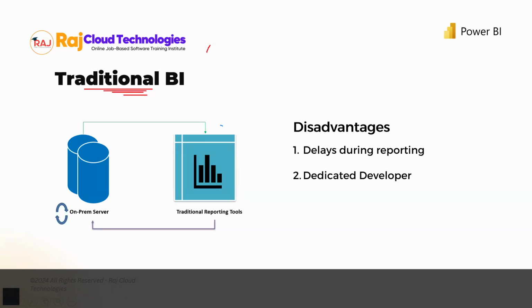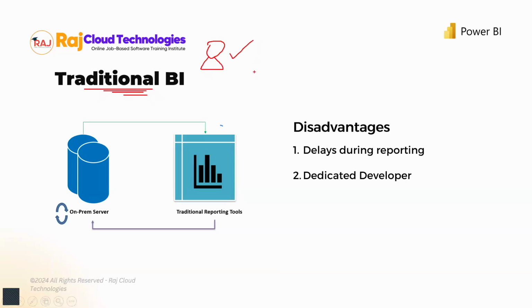So this required a dedicated developer, and this guy was responsible for anything that had to be done inside this particular tool, right? So if you wanted to change something, let's say a logo, you'd have to go to this guy. He has to find some time, update this logo, then send it to the production and testing team and other teams, and then he will get those details, right?